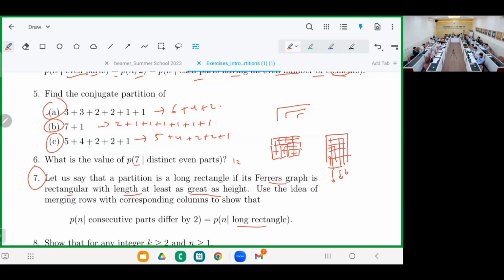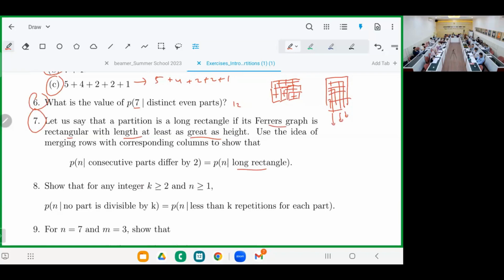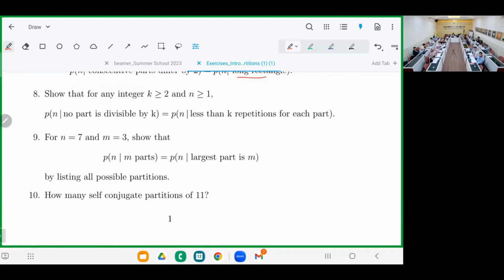Number 5, okay. Number 9. Where is number 9? Oh, this one, okay. So almost all of them. Wow, quite fast. That's good. Number 9. Okay, 7 into 3 parts. So on the left hand side, what are the partitions that are counted? That will be 5 plus 2 plus 1.